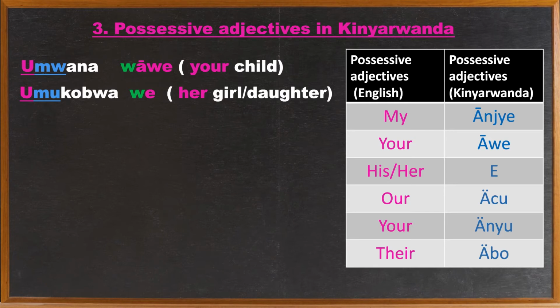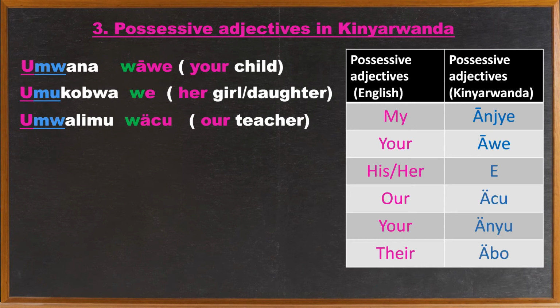So the entire phrase became umukobwa we. We also have umwarimu wacu. That means our teacher. So as you can see, our means achu. And by modifying achu with w, we've got wachu. And the entire phrase is umwarimu wachu, which means our teacher.